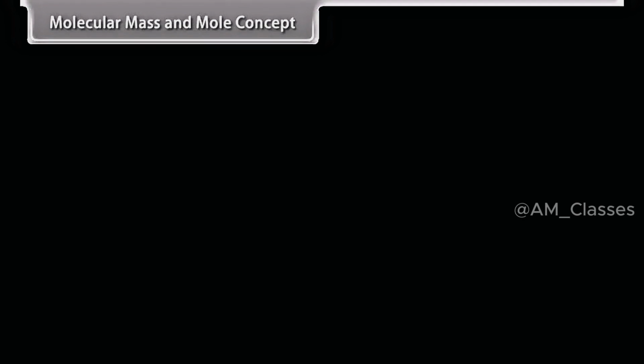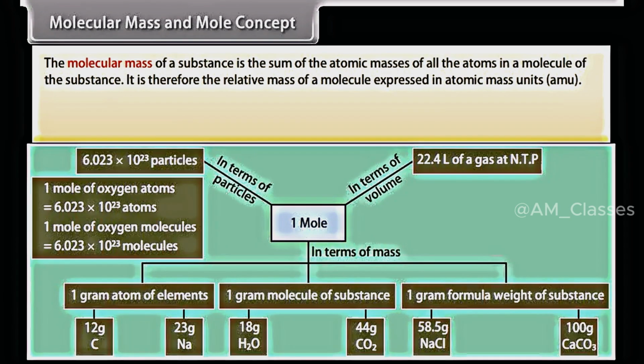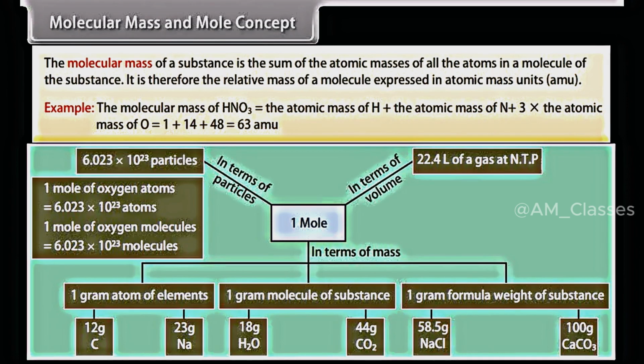Molecular mass and mole concept. The molecular mass of a substance is the sum of the atomic masses of all the atoms in a molecule of the substance. It is therefore the relative mass of a molecule expressed in atomic mass units. Example: the molecular mass of HNO3 is equal to the atomic mass of H plus the atomic mass of N plus 3 times the atomic mass of O, which is equal to 1 plus 14 plus 48, which equals 63 units.